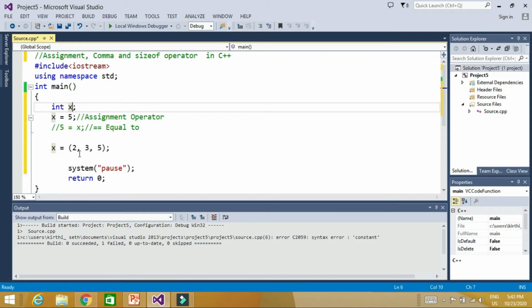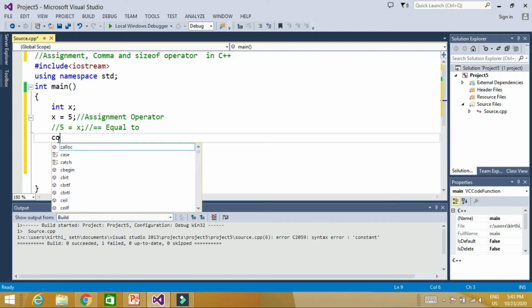Now what does the comma operator do? It will assign the values from the left. First 2 will be assigned to x, then 3 will be assigned to x, then 5. So finally what will be stored in x? 5 will be stored in x. Or let's say I make it 7. So finally 7 will be stored in x. If you separate values with commas, the rightmost value will finally be in your variable.